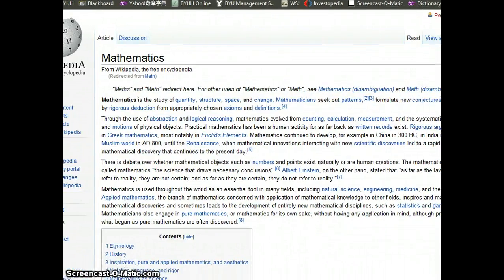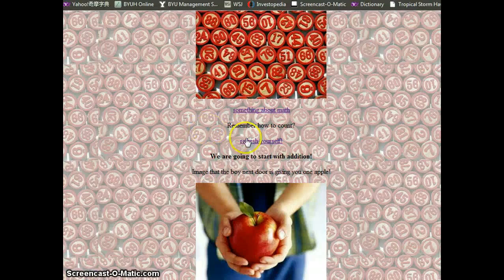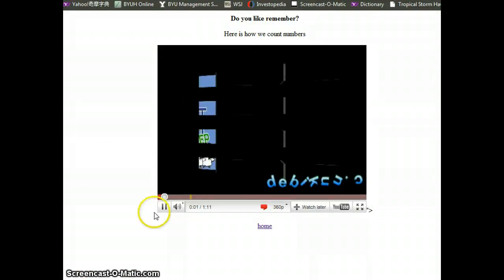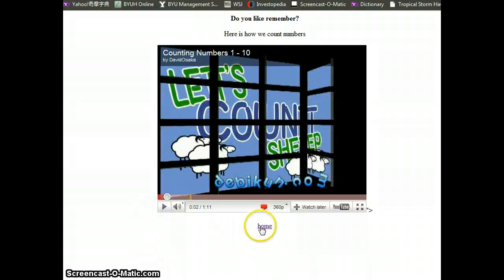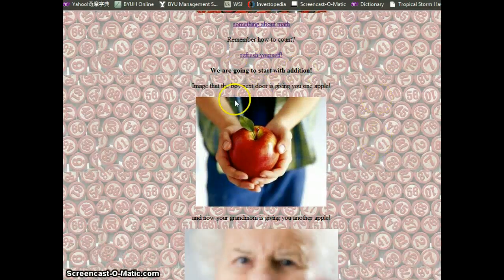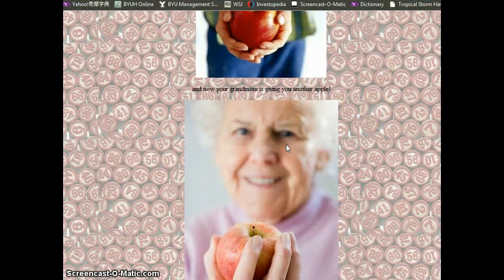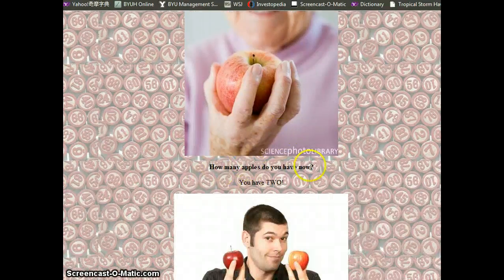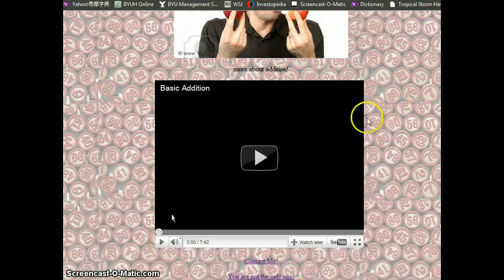and how to understand math. Yeah. And for the next one, we go back to remember how to count, and refresh yourself right here. It teaches how to count through a YouTube video right here, and I can go back home from this link. And so we start with addition. We have 1 apple here, with 2 apple here, another apple. And how many apples do I have? I have 2 right now. And more about addition, I have another video on the main page here. It teaches us how to do this.